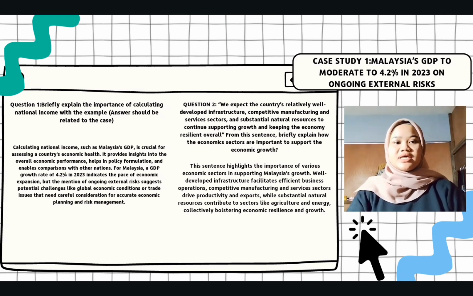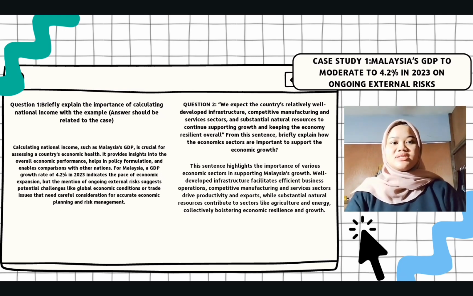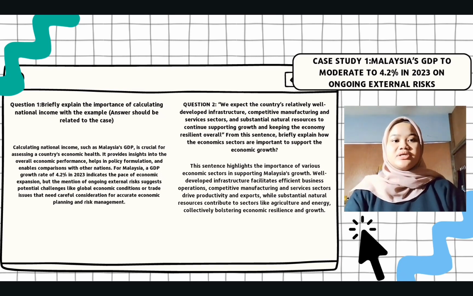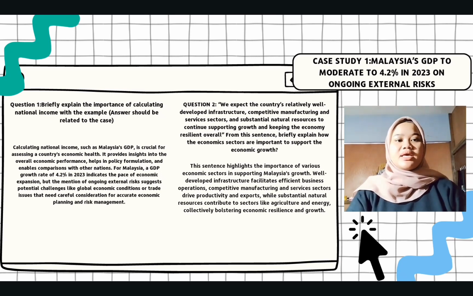Calculating national income such as Malaysia's GDP is crucial for assessing a country's economic health. It provides insight into the overall economic performance, helps in policy formulation, and enables comparisons with other nations. For Malaysia, a GDP growth rate of 4.2% in 2023 indicates the pace of economic expansion, but the mention of ongoing external risks suggests potential challenges like global economic conditions or trade issues that need careful consideration for accurate economic planning and risk.